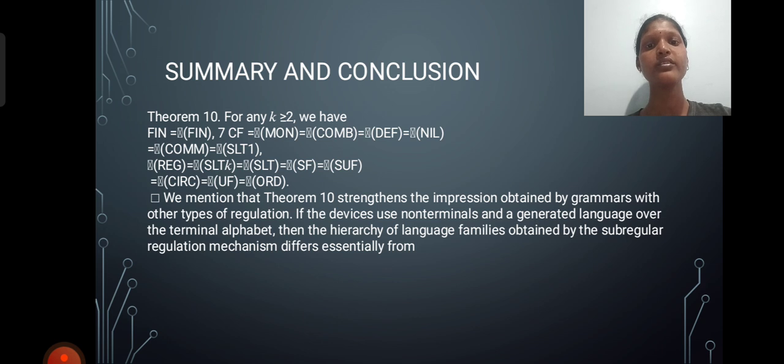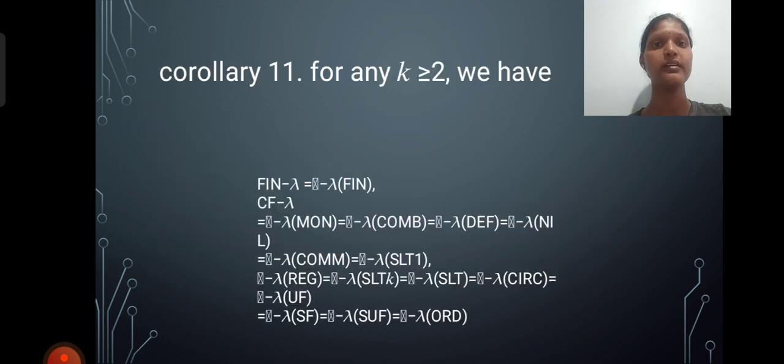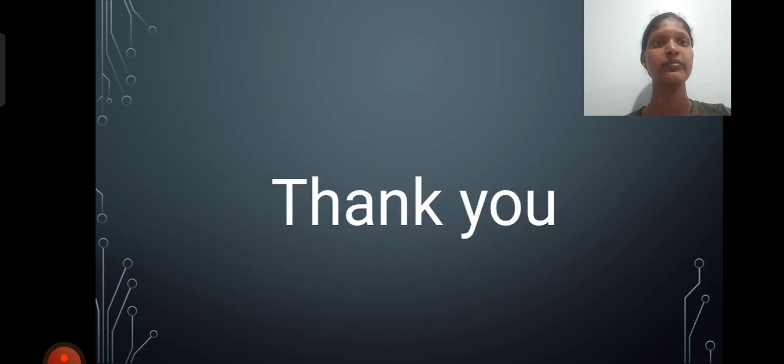In this, a language is combinational if it can be represented in the form L equals V star A for some subset A of V. The variant of context-free grammar with control and appearance checking is a special interest, where the size of regular is equal to the set of all recursively enumerable languages. Thank you. Collaborating with k less than or equal to 2, we have this formula to find the problems, where Fin is a subset of Inf. Thank you.